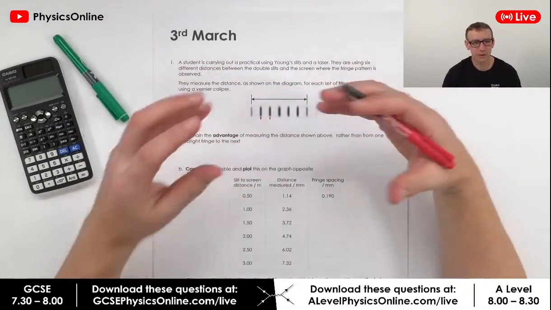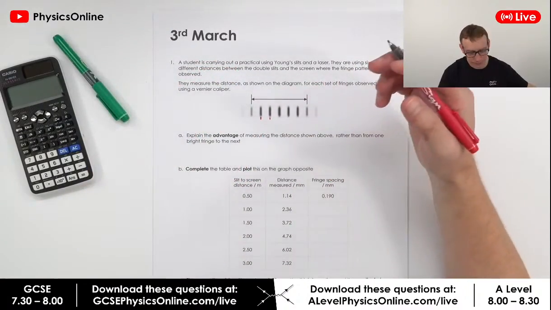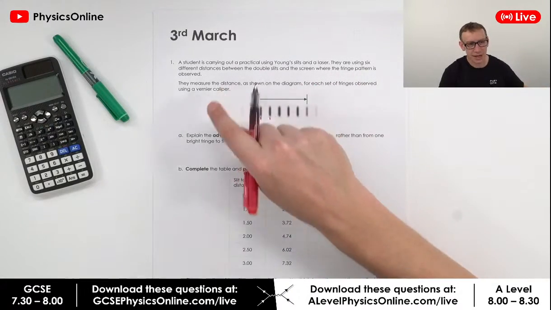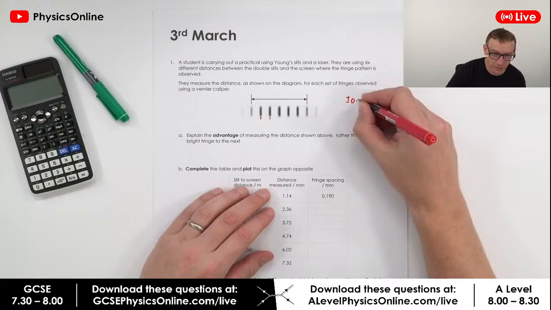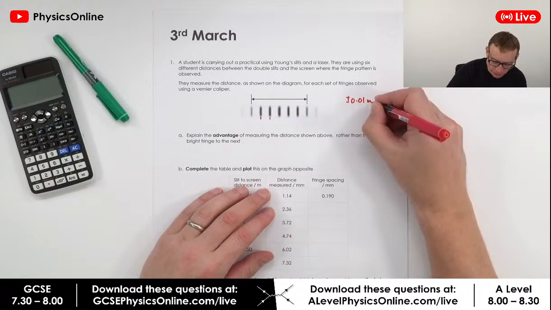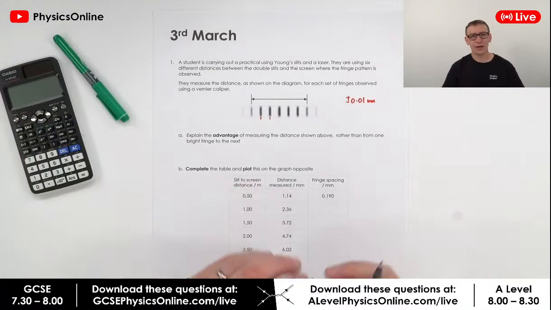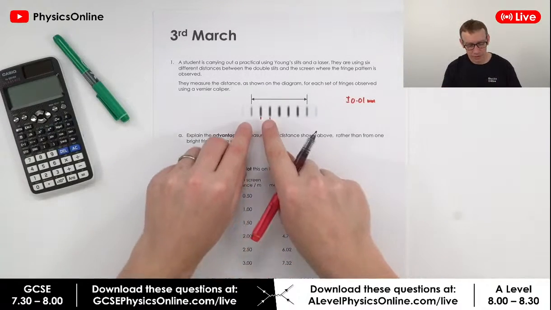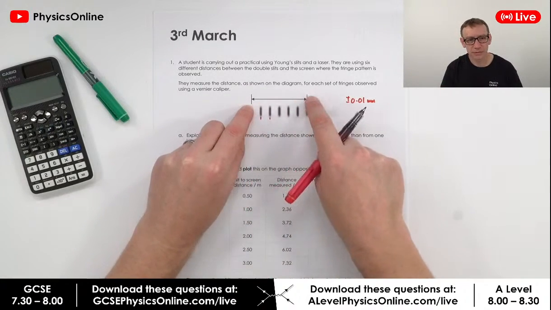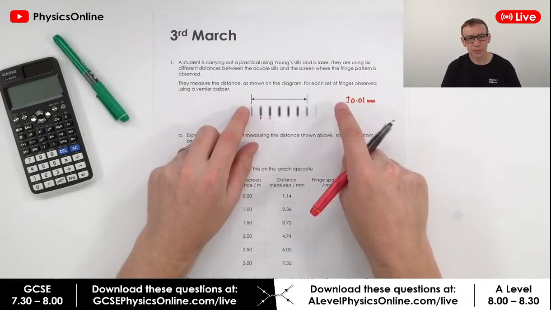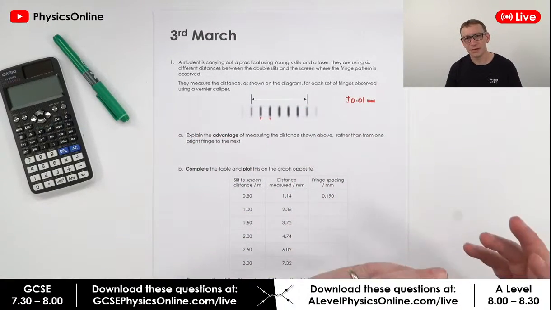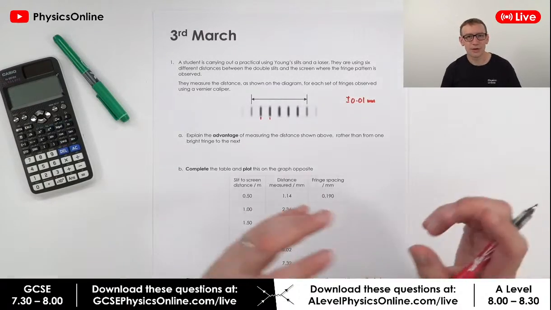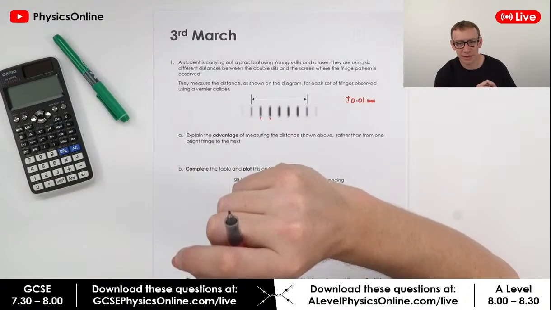So say, for example, you used a vernier caliper, the reading is going to be plus or minus 0.01 of a millimetre. So you're going to have the same error, but when you record the distance across more fringes, that's going to be a smaller percentage of that total distance. And therefore, you're going to reduce the percentage uncertainty, even though your absolute uncertainty is going to be the same.